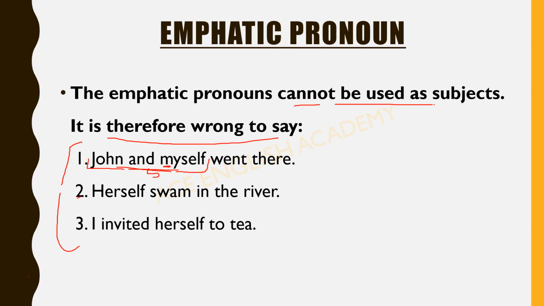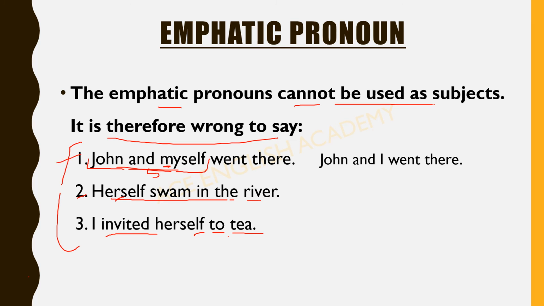Similarly, in the second sentence, you can see here, herself swam in the river. I invited herself to tea. So something is wrong in these sentences, and that is that emphatic pronouns are used in place of subjects. So what will be the correct formation of this sentence?